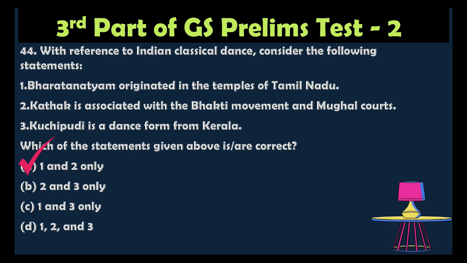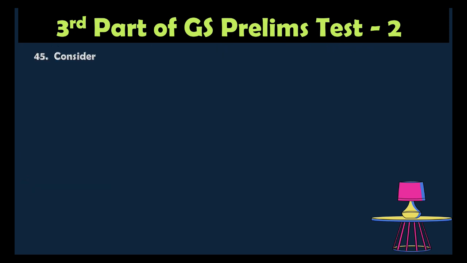So Bharatanatyam originated in Tamil Nadu. Kathak is associated with the Bhakti movement. That is also correct. But the third statement was wrong. Kuchipudi originated in Andhra Pradesh, not in Kerala. Hence the third statement was incorrect.